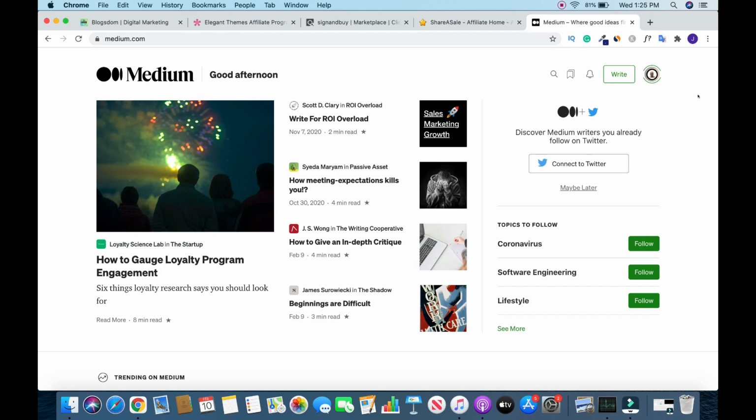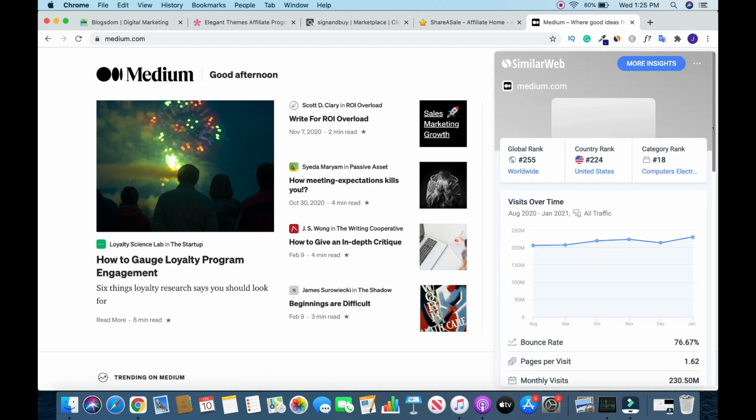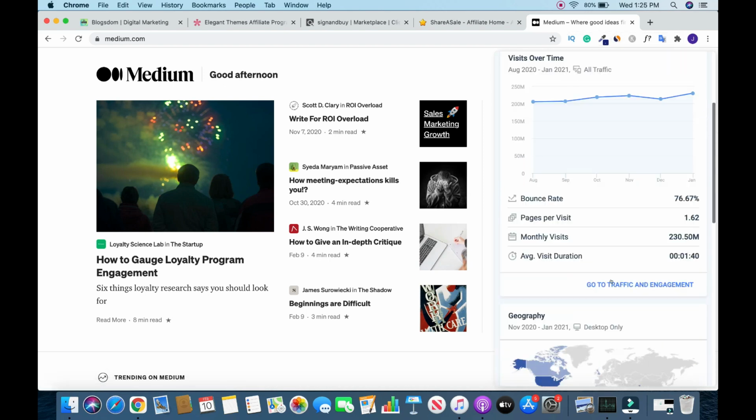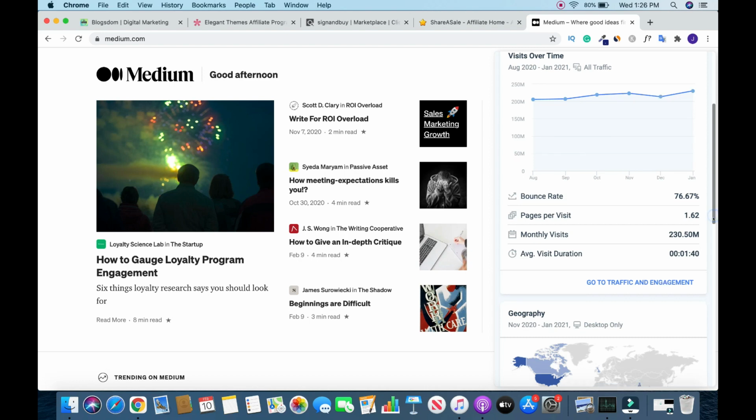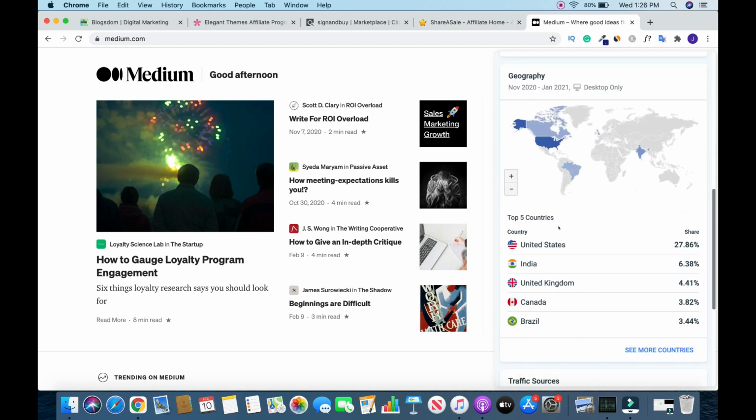Alright, so let's check the monthly traffic volume of medium.com. It's gonna blow your mind, man. So click here. This is a Chrome extension. Install it, it's free. Okay, so scroll down. Alright, so check this out. Monthly visits, over 230 million monthly visits. So you want to take advantage of this, okay? So the top 5 countries: United States, India, United Kingdom, Canada, and Brazil.